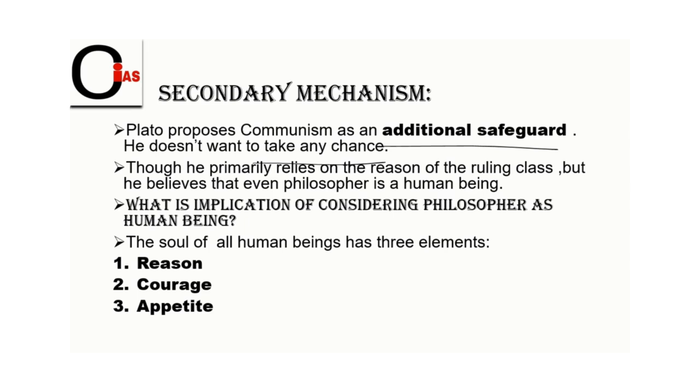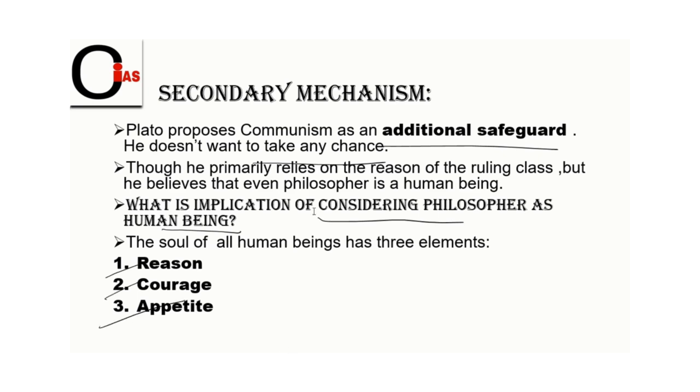So here Plato says, though he primarily relies on the reason of the ruling class, he believes that even a philosopher is a human being. As we know, friends, no individual here is perfect. So that's the reason he says to consider the implications of a philosopher being a human being. Why does he consider a philosopher a human being? Because every individual has the three elements of the soul: reason, courage, and appetite.